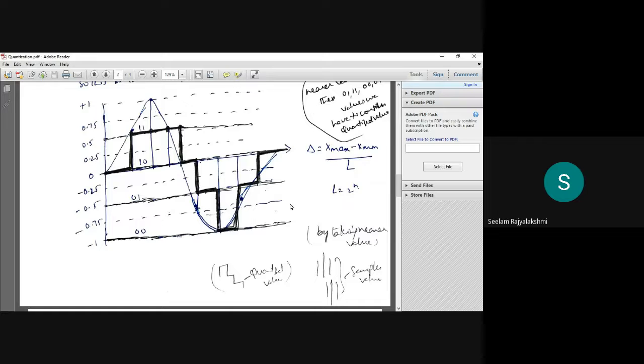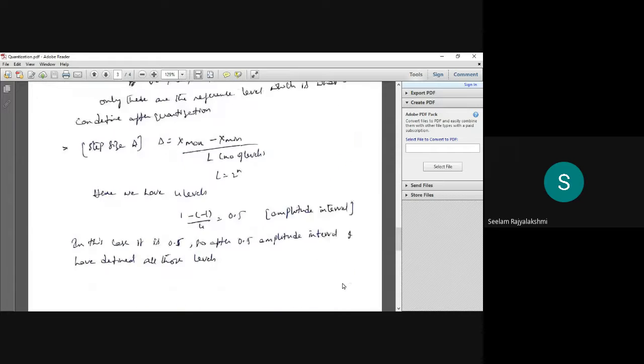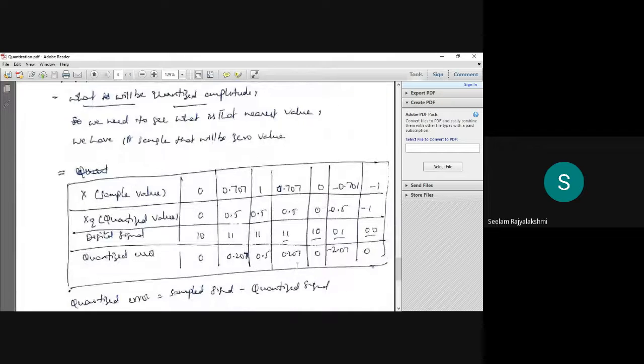Now let us see. Whatever the discrete amplitudes are, we will choose the nearest values here. Let us see the amplitudes. Here we need to see what the nearest value is, and we have to include the sample that will be zero value. The sample values we consider here are 0, 0.707, 1, 0.707, 0, -0.707, -1. So these are the sample values and quantized values.